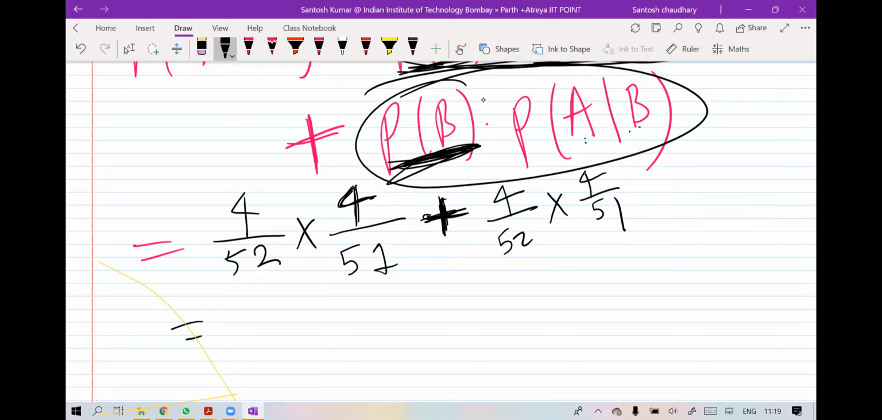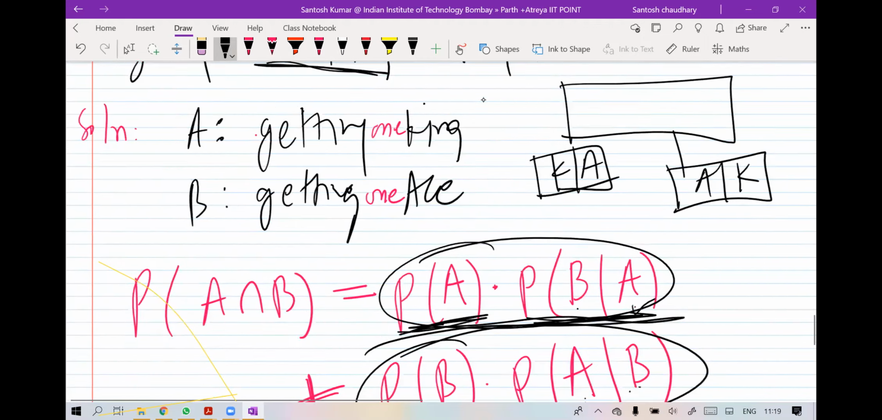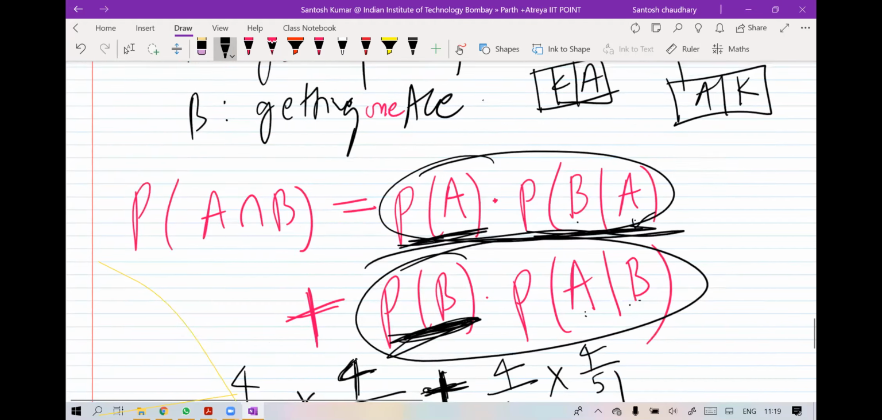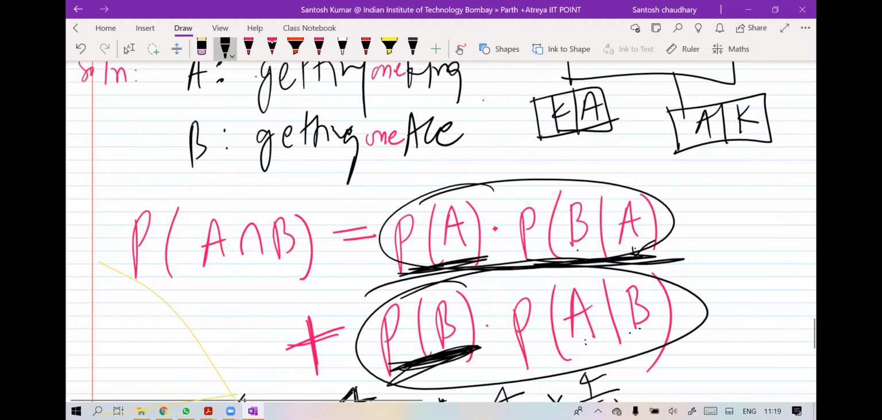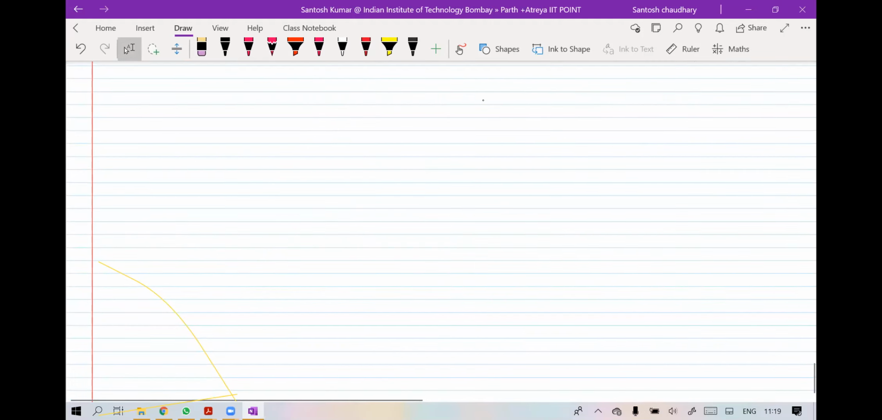Simplify this. So you'll get 16 plus 16, 32 upon 52 into 51. Now you can cancel it out. So you can simplify it or cancel it out. This was one way. Actually, I used here the multiplication rule of counting. Two terms were written in a product because they have not said which card is first and which is second. They have just said you want to draw 2 cards, one should be a king, one should be an ace.